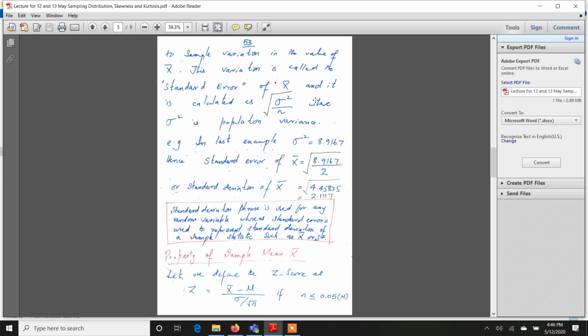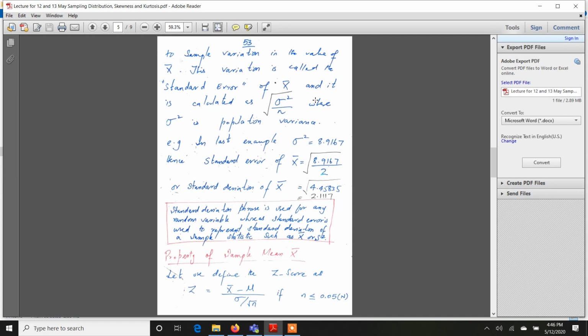This standard error is actually standard deviation of X bar. Now you would say that you have already studied standard deviation, so why am I focusing particularly on the standard deviation of X bar? Actually, if you have any random variable, for example, your pocket money from the last 6 months, and you calculate the standard deviation, then it's any arbitrary random variable, like it could be your pocket money, it could be temperature, anything.